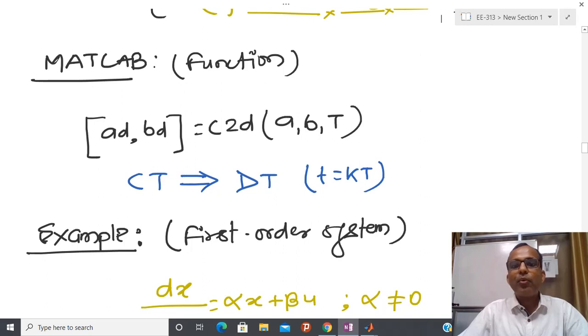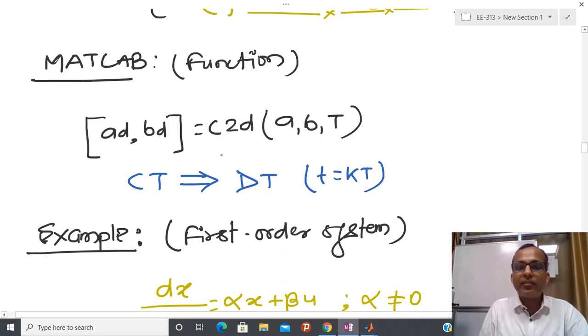In MATLAB, whatever computation we have done in order to convert the continuous-time system to a discrete-time system, I have a ready-made command for it. Using this command, C2D, I can convert the continuous-time system into a discrete-time system. This program is already written in MATLAB, so there is no need to write it. You just write C2D and input the A matrix, B matrix, and sampling time T, and you automatically get the discrete-time model from the continuous-time model.